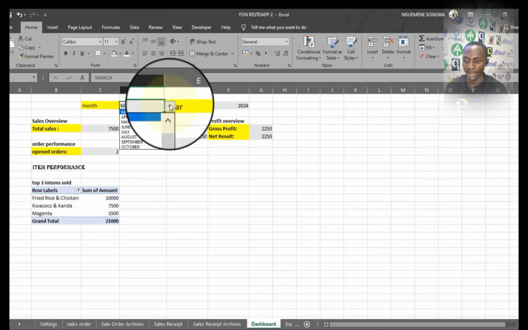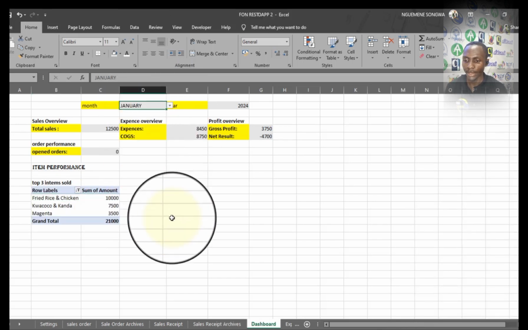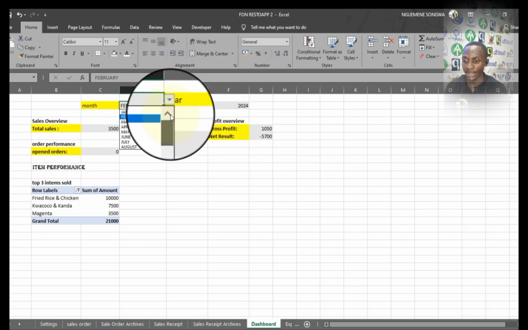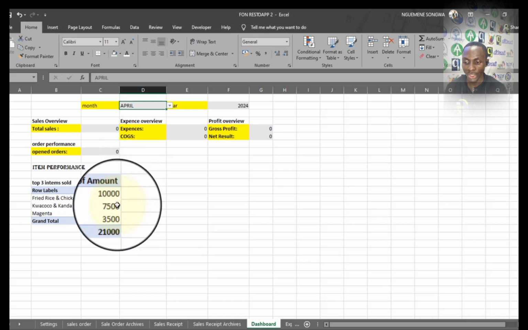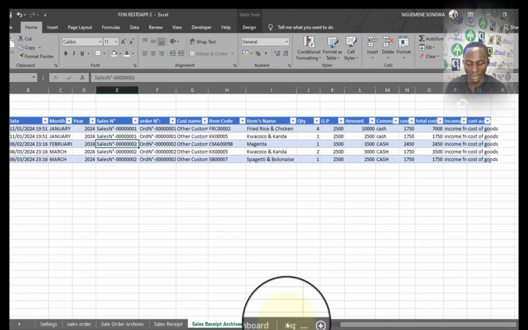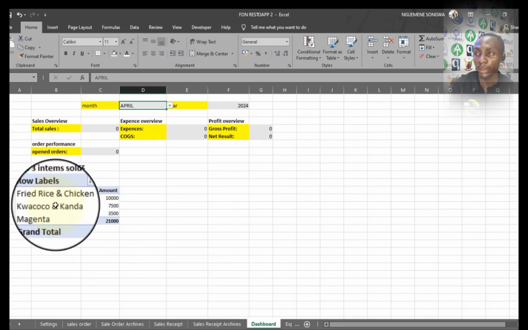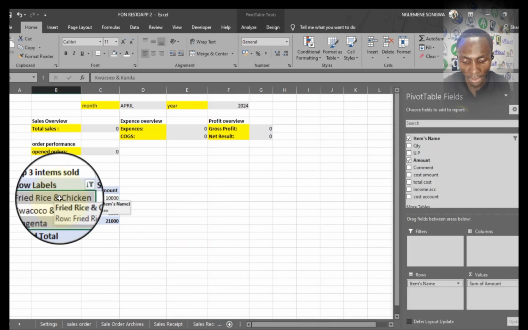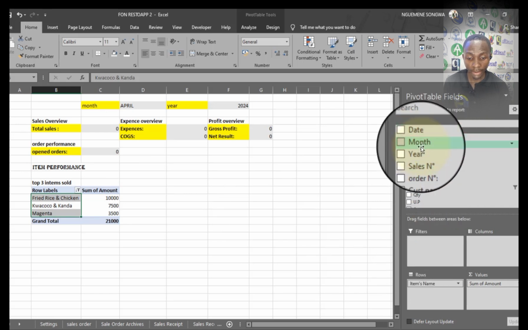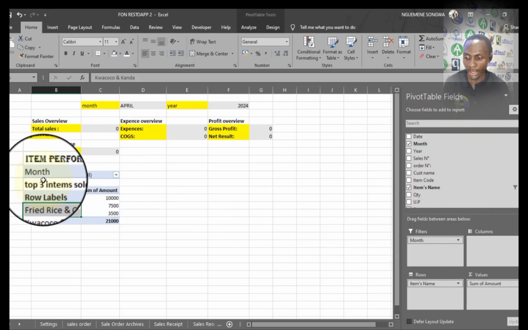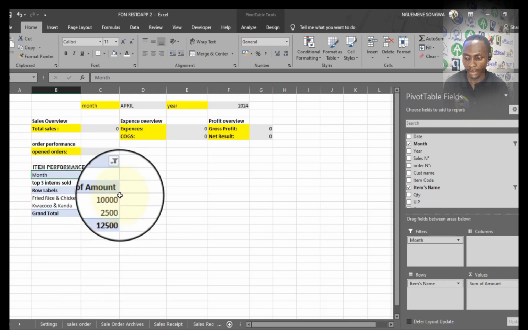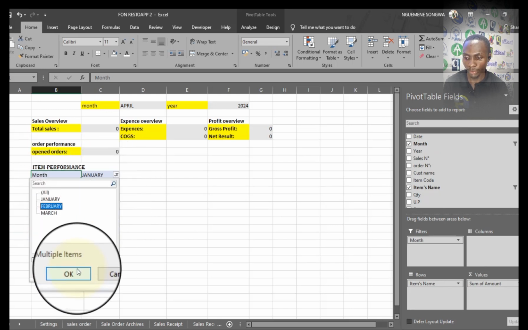Now, what happens is that the amounts appearing there are not specifically for the month in question. As you can see, I am selecting the month, but the values are not changing, because it's actually showing the total values at the level of this sales receipt archive, which is very tricky. Pivot tables can be filtered. As you can see, there is a field here for filters. So we can carry, for example, the date or month, drop it on filters, and a new field will appear here where you can select the month in question. So here you can filter according to the month you want to see.